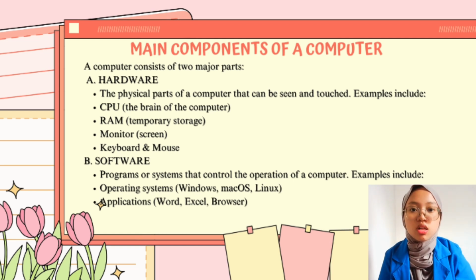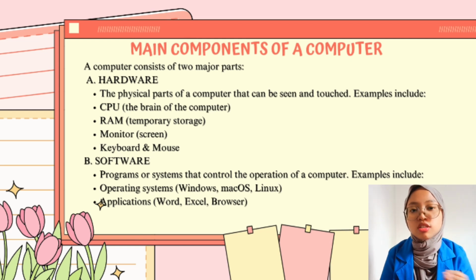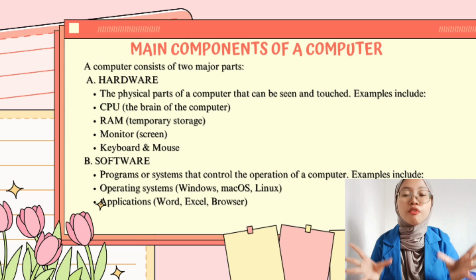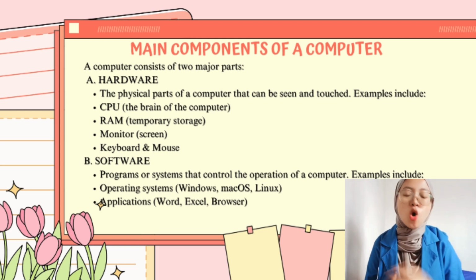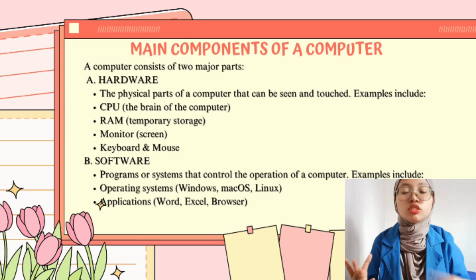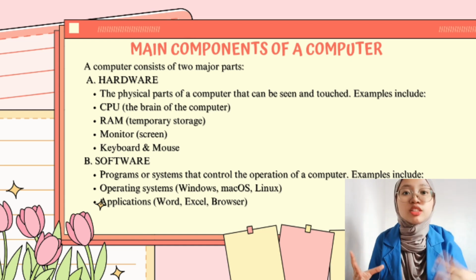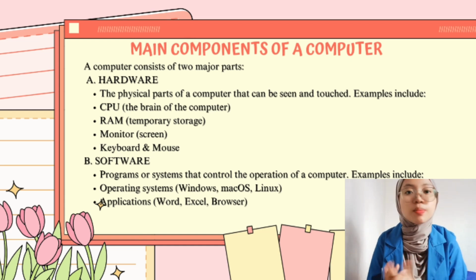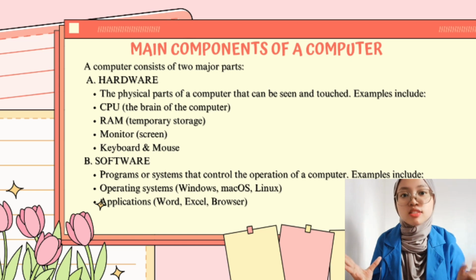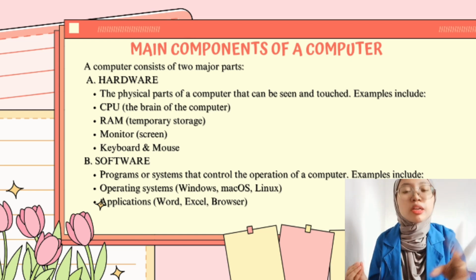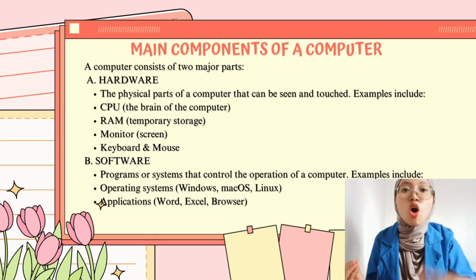For example, the CPU, RAM, monitor, keyboard, and mouse. Software. These are programs or systems that control the operation of a computer. Examples include operating systems like Windows, Mac OS, or Linux, and applications like Microsoft Word, Excel, or a web browser.